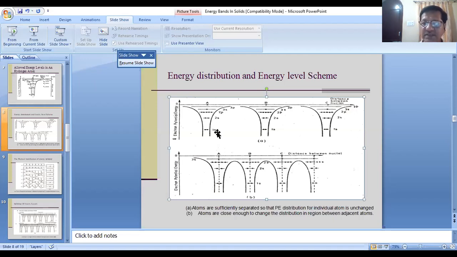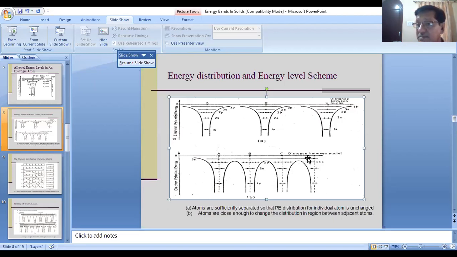So please try to understand here that I have given this picture more simplified. Here I have mentioned the 3s level, and you can see the 3s level of atom A, 3s level of atom B, 3s level of atom C. It is represented by a single line. It's an oversimplified picture.